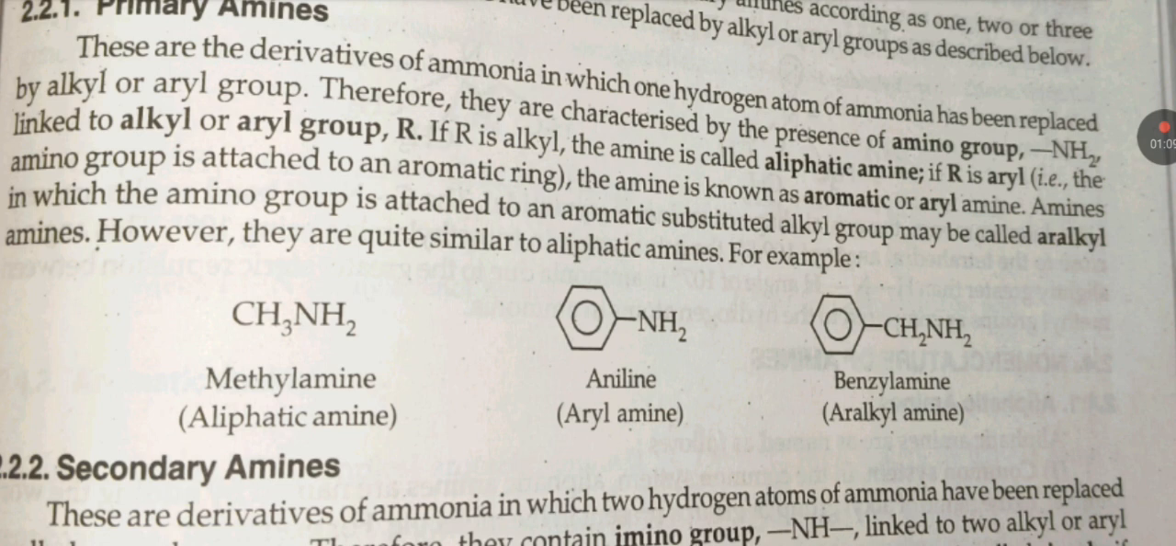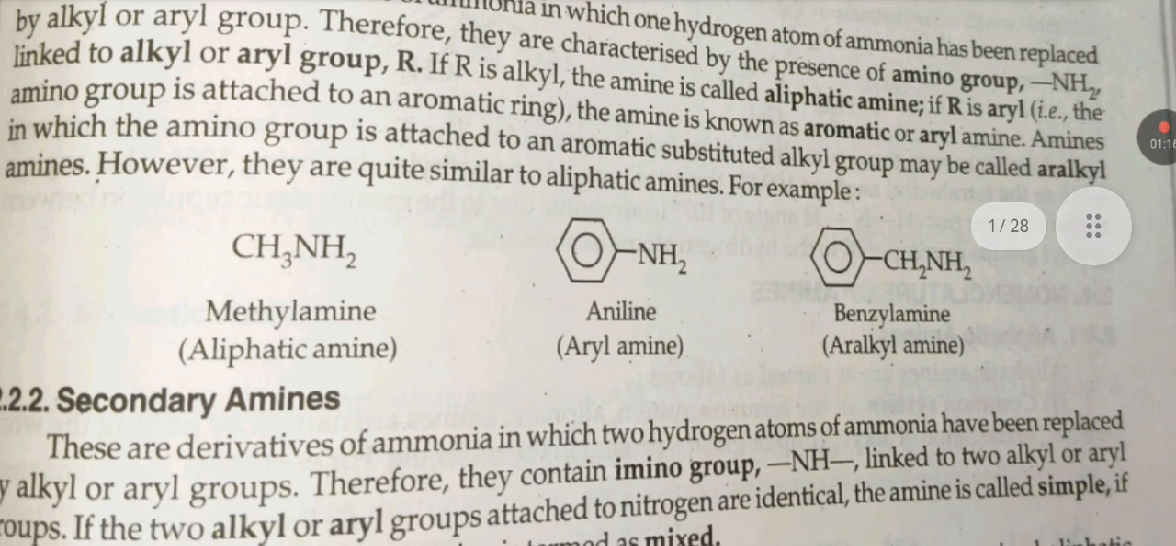R. If R is alkyl, the amine is called aliphatic amine. If R is aryl, then it is called aromatic or aryl amine. Amines in which the amino group is attached to an aromatic substituted alkyl group may also be called aryl amines. However, they are quite similar to aliphatic amines. For example, methylamine, which is aliphatic amine, aniline, which is aryl amine, benzylamine, that is aryl amine.